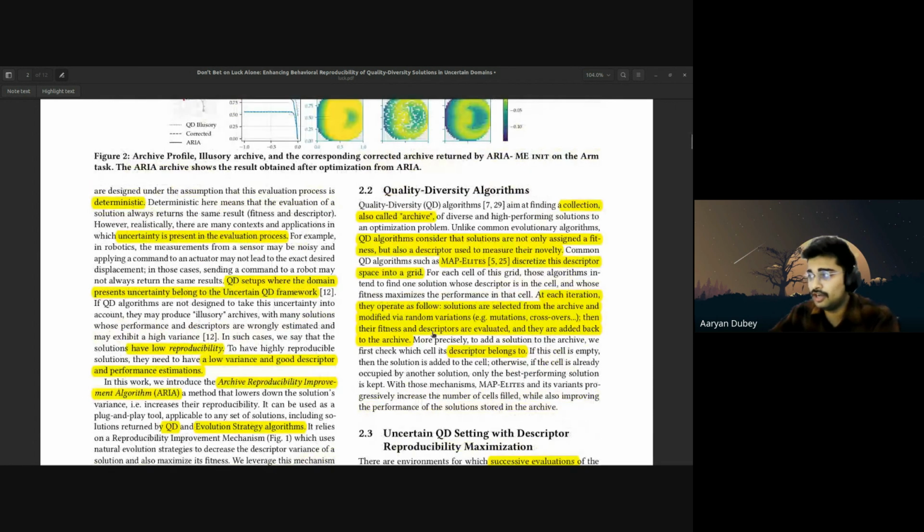Now we go to the quality diverse algorithm. Quality diverse algorithms aim at finding a collection, also called an archive. Just remember this word archive, because we're going to use it a lot in the algorithm. So a collection, an archive, of diverse high-performing solutions to optimize the particular problem. Unlike common evolutionary algorithms, QD algorithms consider that a solution is assigned not only a fitness, but also a descriptor, which is used to measure their novelty.